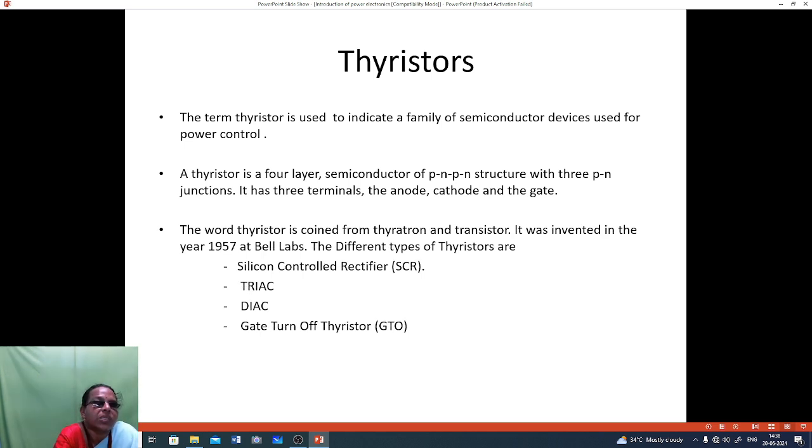The word thyristor is coined from thyratron and transistor and was invented in 1954 at Bell Labs. Different types of thyristors are silicon controlled rectifier, triac, diac, gate turn off thyristor.